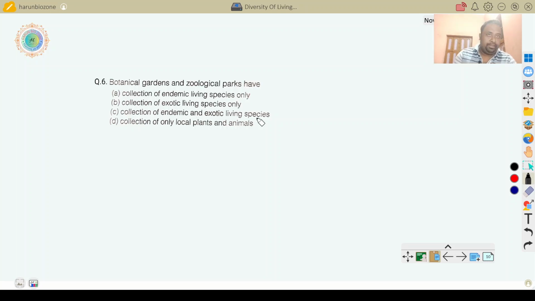Say for example, in Victoria Lake, Nile perch were taken from another place and they spread in Victoria Lake. In Victoria Lake, 200 species became extinct by the effect of this Nile perch. So, Nile perch is an invasive exotic species. Exotic species may be beneficial or may be harmful.